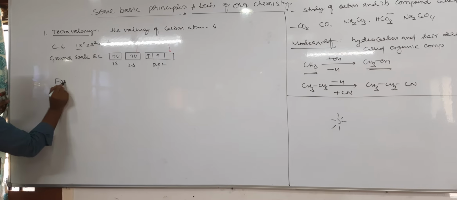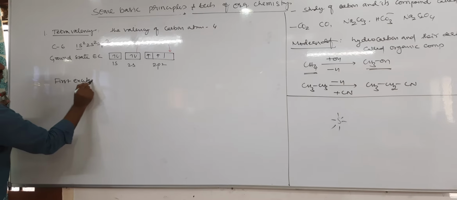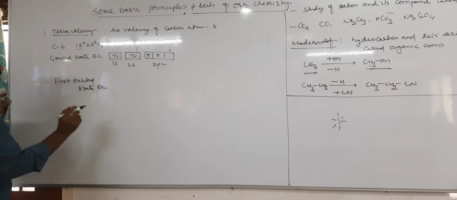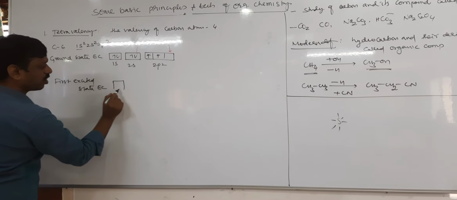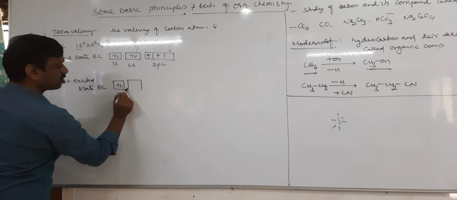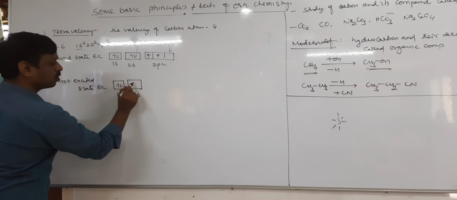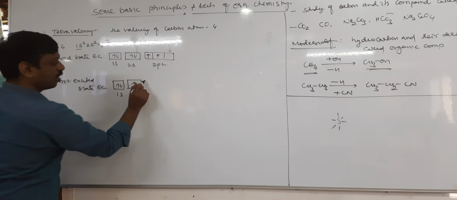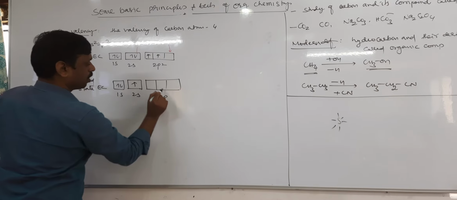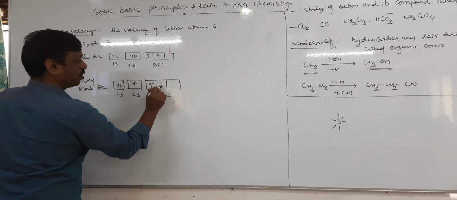It is the first excited state electronic configuration. In the first excited state, 1s will be the same, 2s becomes 2s1, that is 1 electron, and 2p2 becomes 2p3.